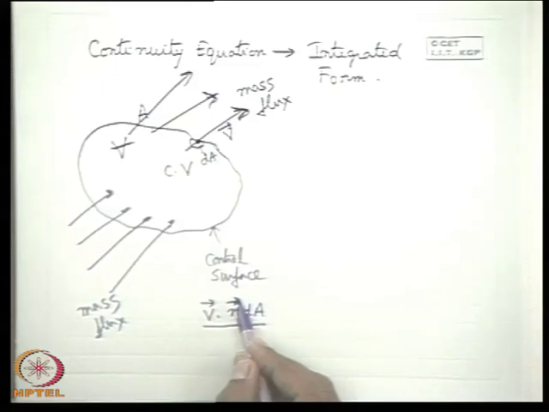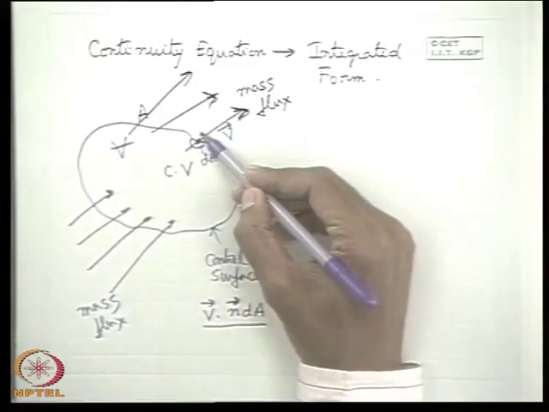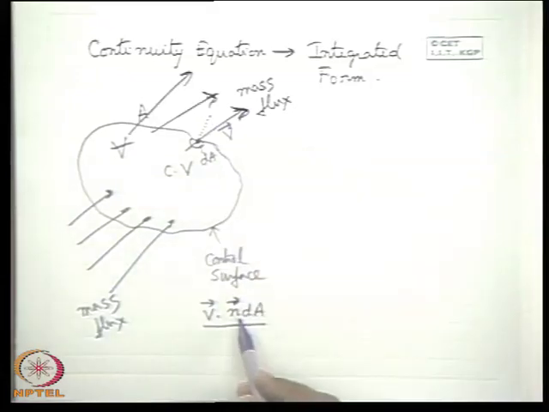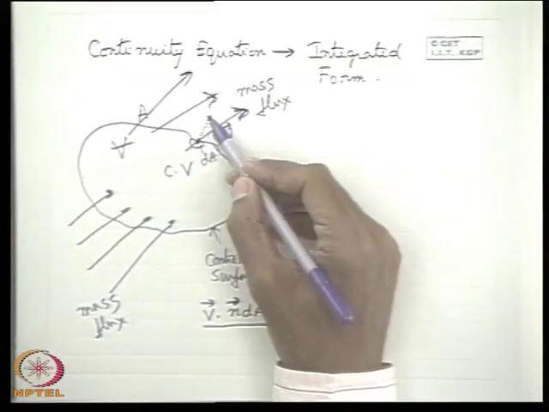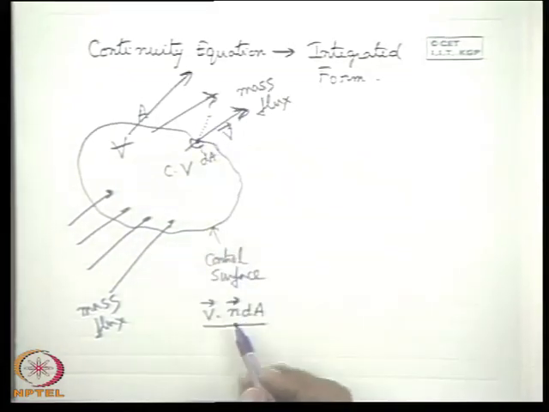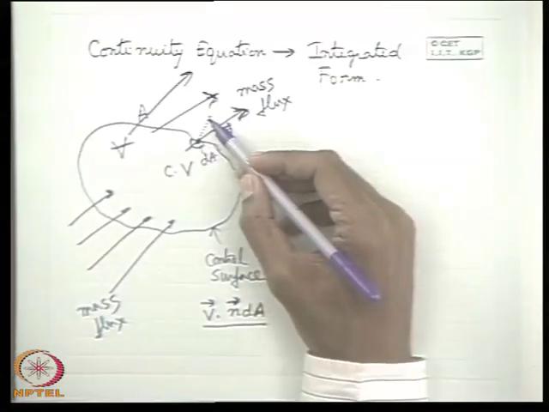What is N? N is a unit vector in the direction perpendicular to this area element dA and taken positive when directed outwards from the area. So dA is the scalar magnitude of the area, multiplied with a unit vector to give a vector sense, where the unit vector is along the perpendicular direction and taken positive when directed outwards.